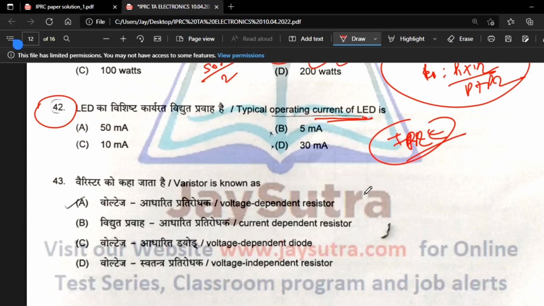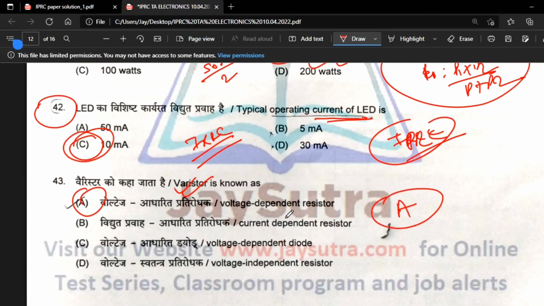But anyway, in this IPRC type of exam, the questions I am seeing are very easy, so the cutoff will definitely be very high. According to the data sheets I have, the typical operating current is less than 10 milliampere for an LED.